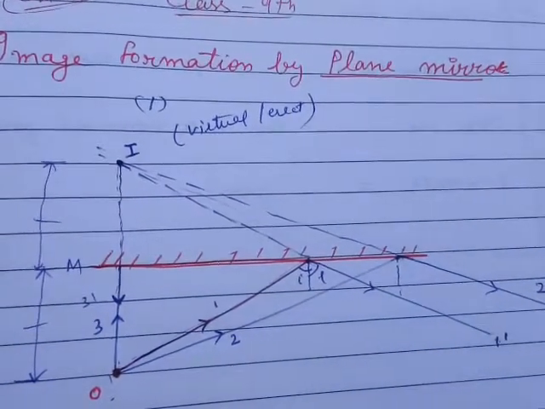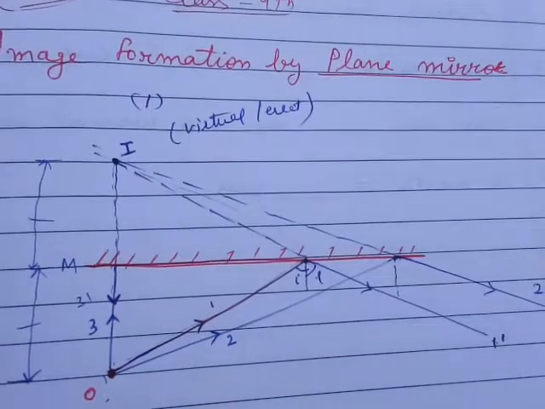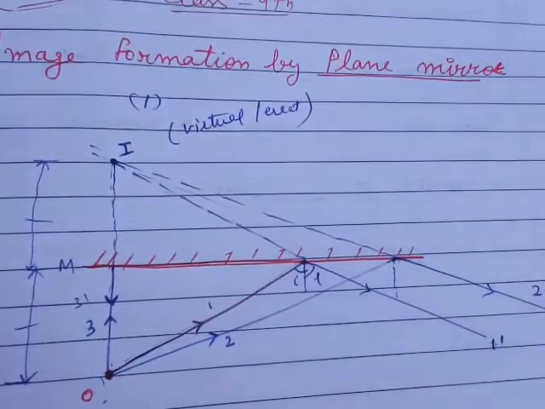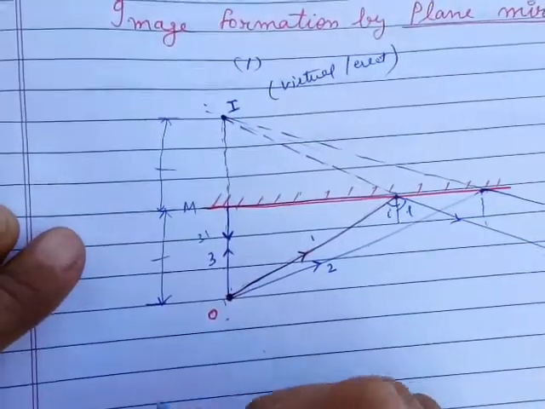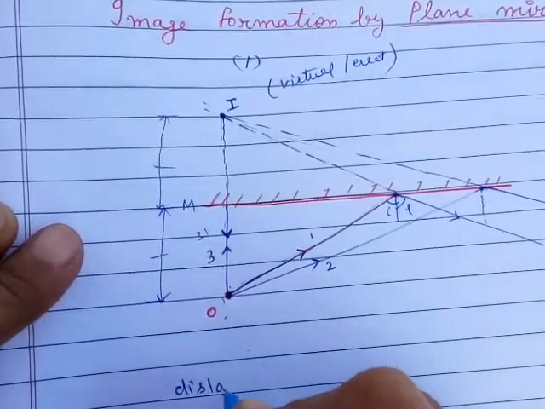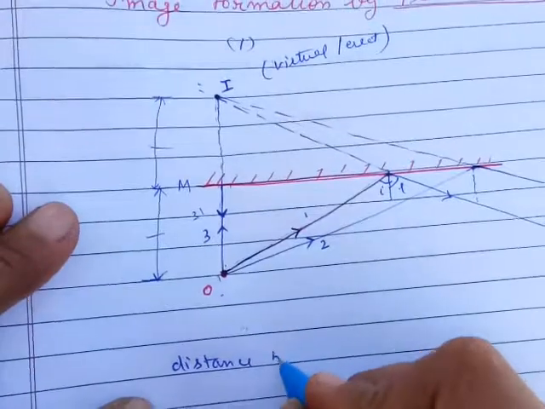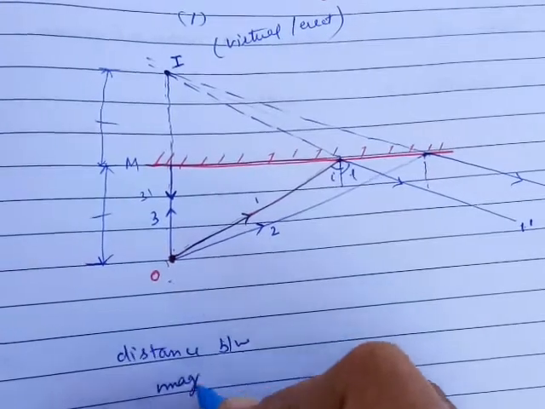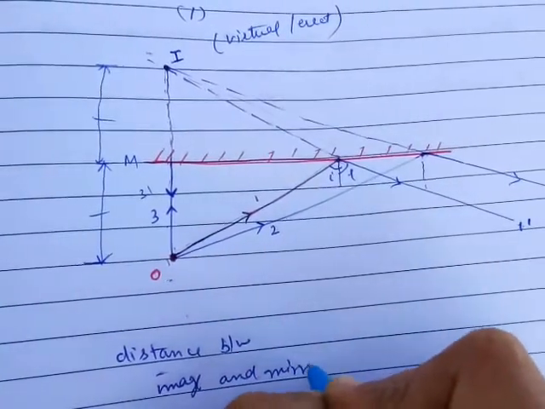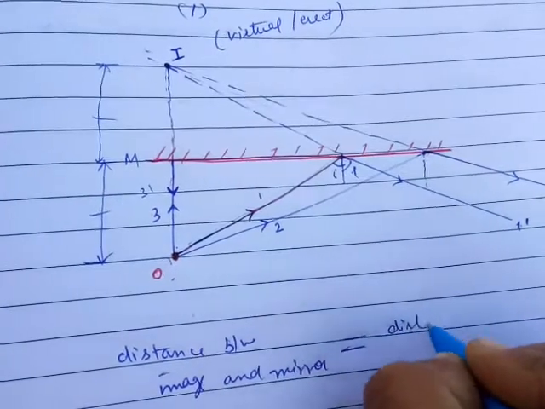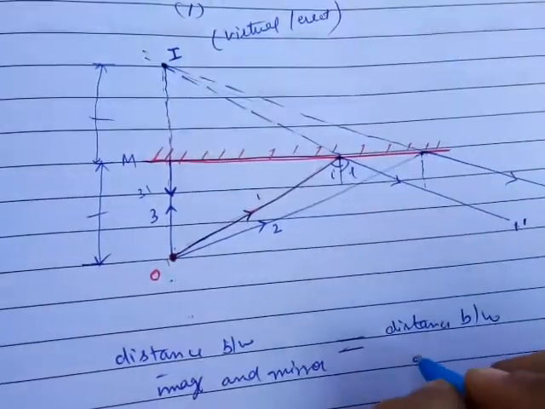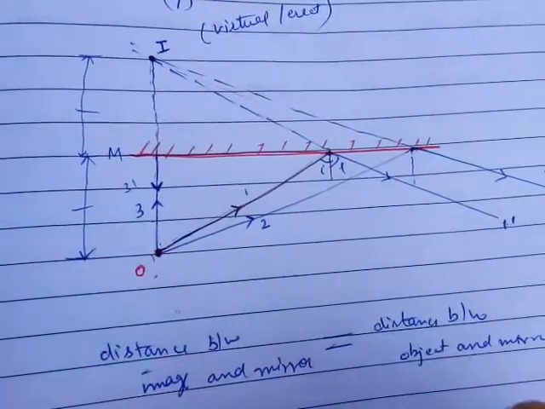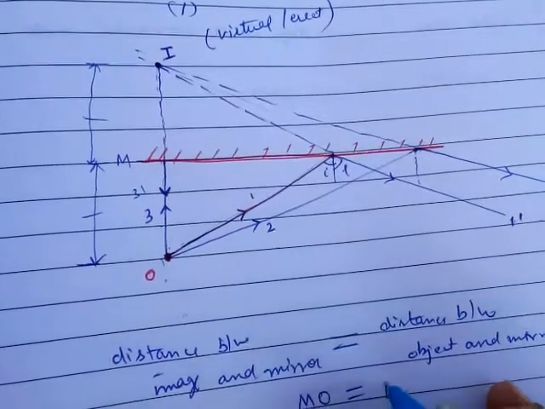Now we are going to do one proof about that. The proof is about distance: the distance between the image and the mirror is equal to the distance between the object and the mirror, that is, MO is equal to MI.